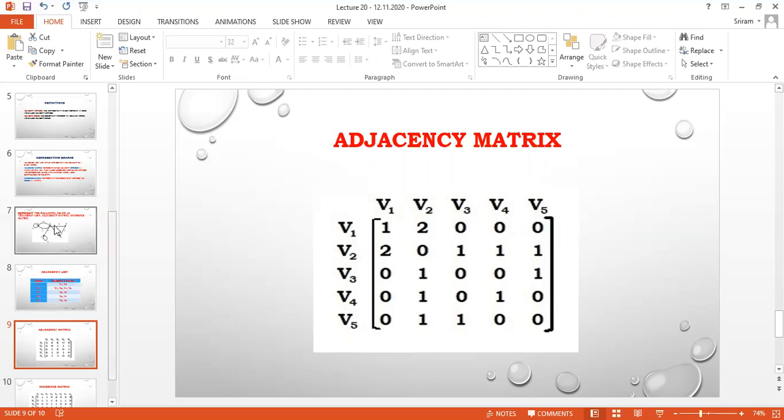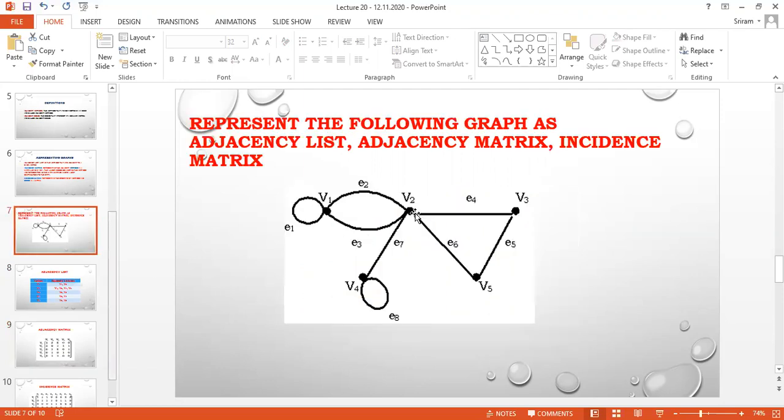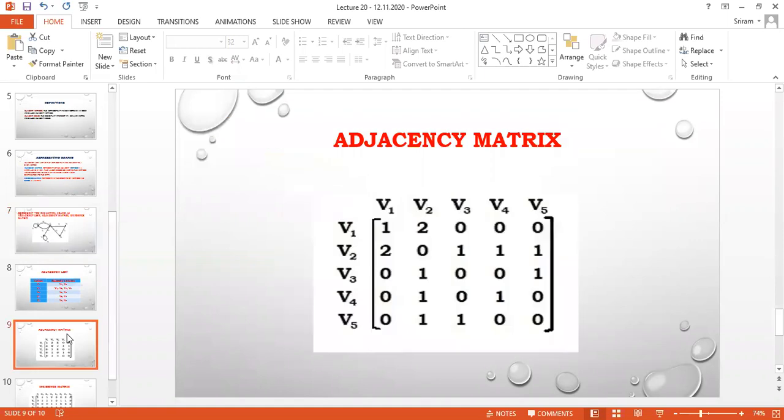In the same idea, now I am going to take V2. When I take V2 for V1, I am having two lines. V3 one line, V4 one line, V5 one line. So the matrix will be 2, 1, 1, 1. Understand the idea, dear?